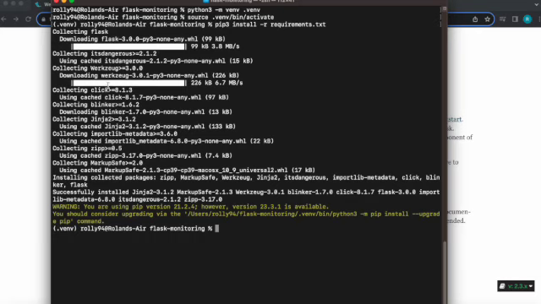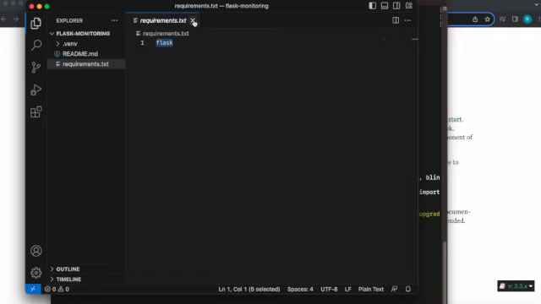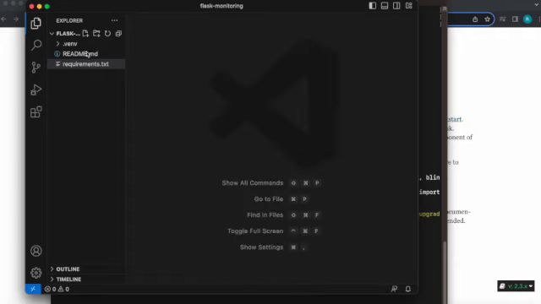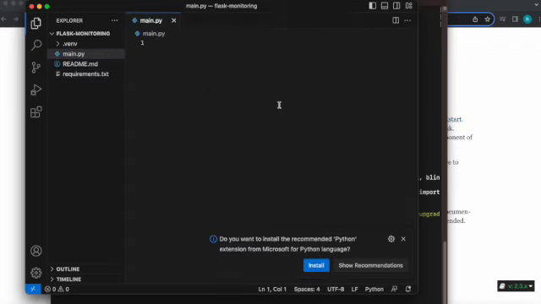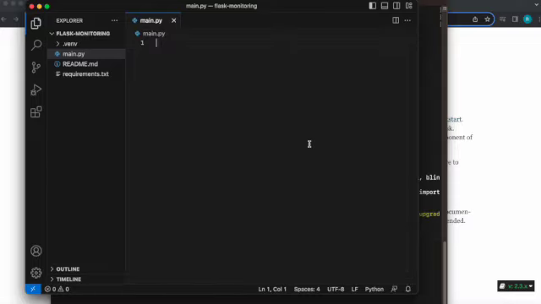At this point we can go to Visual Studio Code. We can exit out of the requirements file and create a new file, and we're just going to call this main.py. This is where all the main code is going to go. You can name this file anything, but you have to give it a .py extension so the computer knows it's Python.